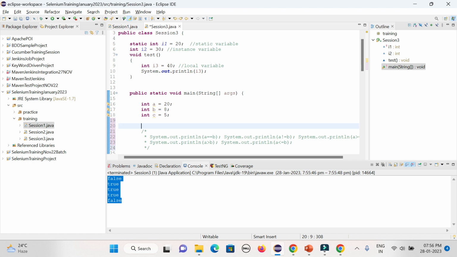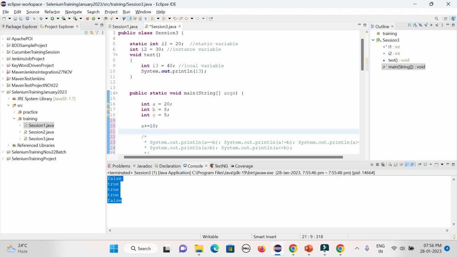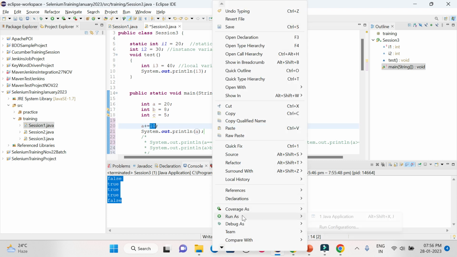You can give a plus equal to, then you can keep 10. So your a value will be incremented by 10. Now if you want to print it out, what is the value it will print? It will print 20 plus 30, because a value is incremented by 10 already.